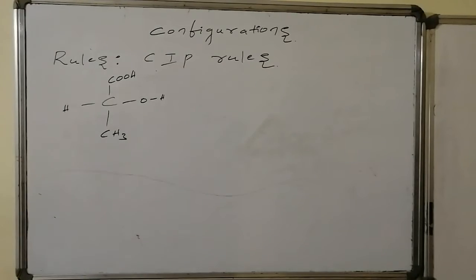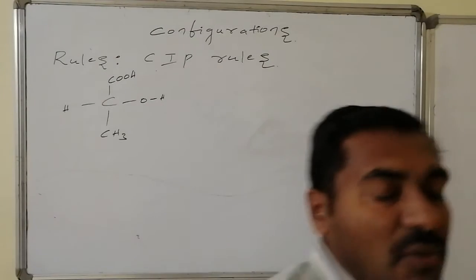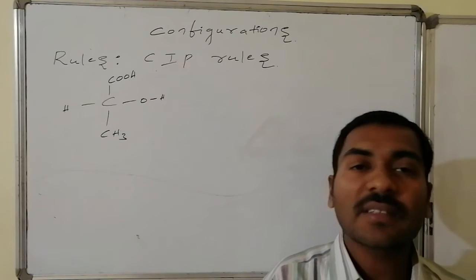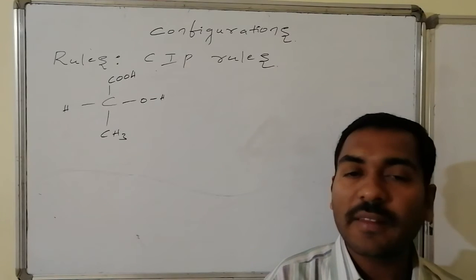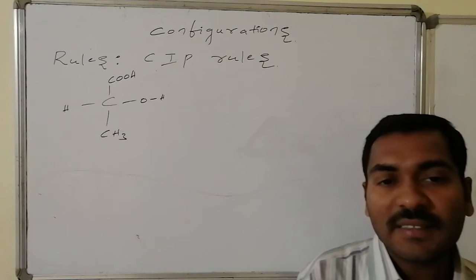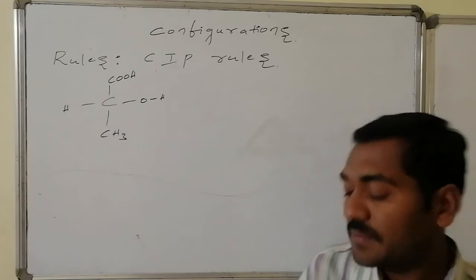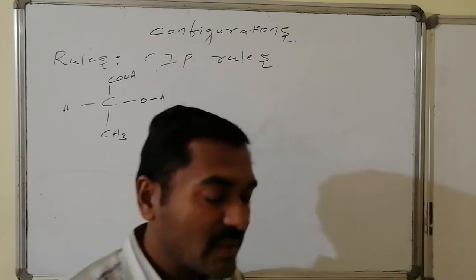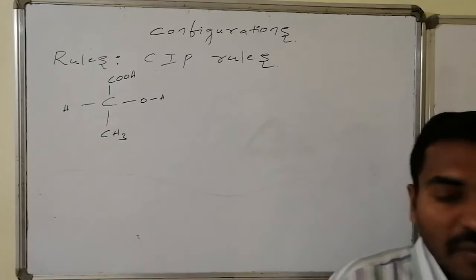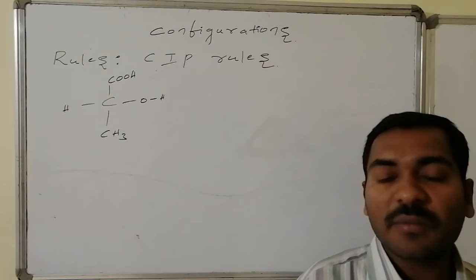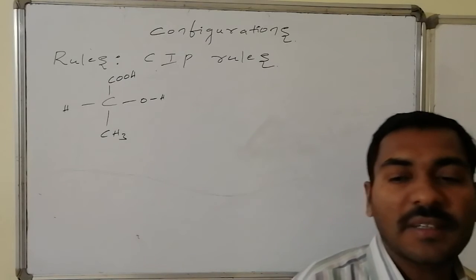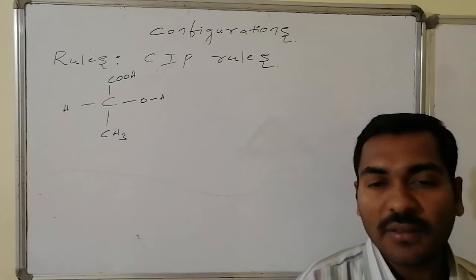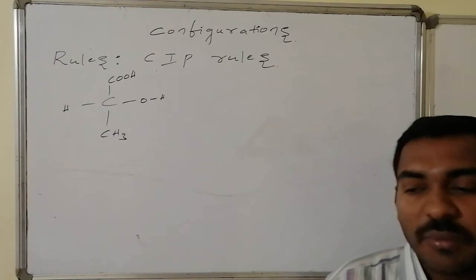For deciding configuration, certain rules are to be followed. Those rules are called CIP rules, because they were designed by Cahn, Ingold and Prelog. Hence, these are known as CIP rules. In these rules, to decide the configuration, we consider the presentation of the molecule. Either the Fischer presentation or the wedge presentation is convenient to write the configuration of the molecule.